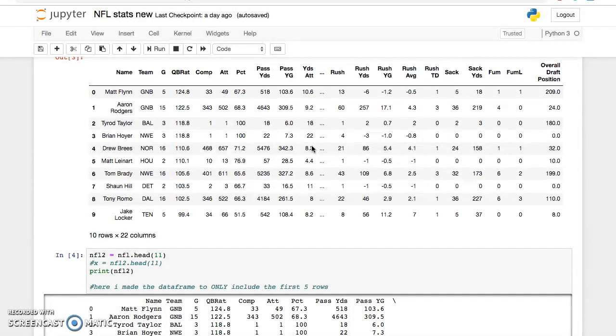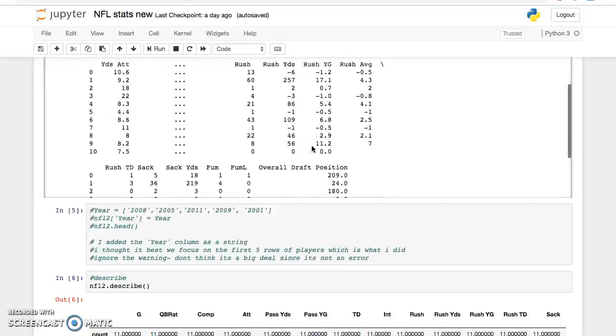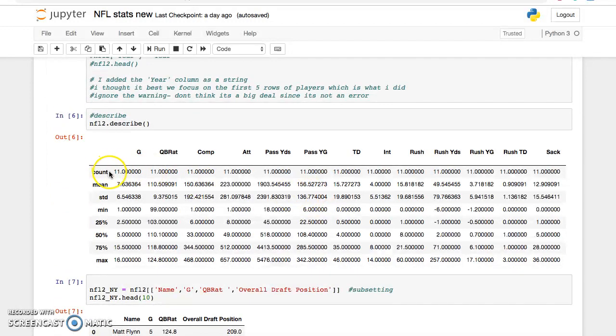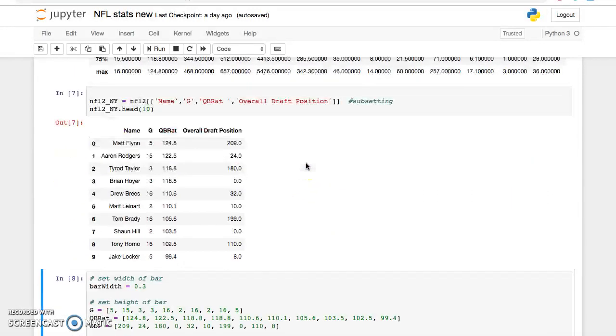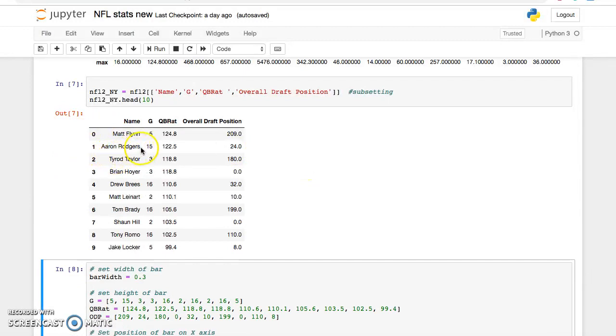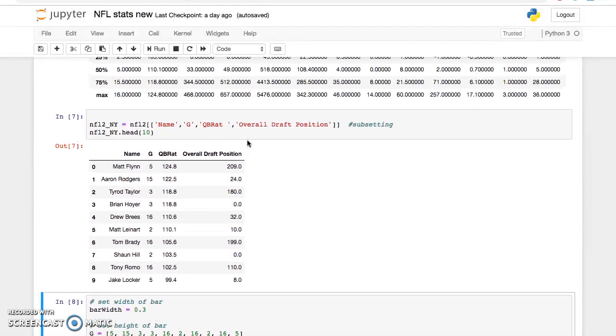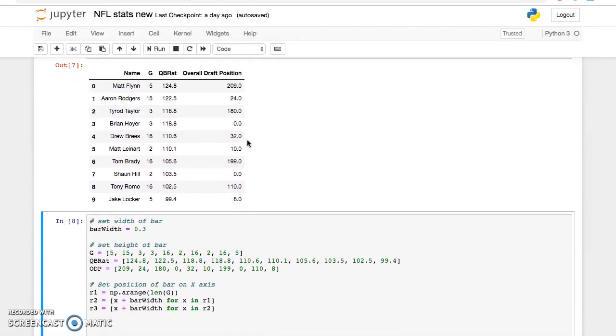Now, switching off to me, hey, I'm Joe. Scrolling down to here, this is just obviously describing our data. So say you wanted to see the average passing yards for the year 2011. We have that right here. We have all the other statistics over here too, such as touchdowns, QB rating, completions, attempts, and all that. So right down here, we wanted to split the data set to 10 names, just to make it a little more manageable and allow our viewer to read the data a little more easily.